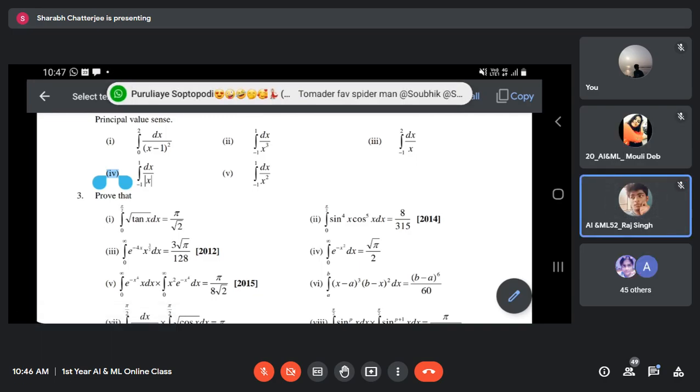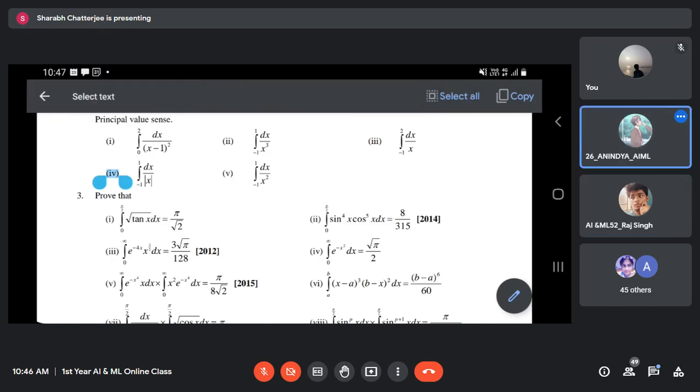But you have to check this: the function is even. Then normally we should have got 0 sometime. No, even function is 2 times the integral over 0 to 1. For an odd function it is 0.